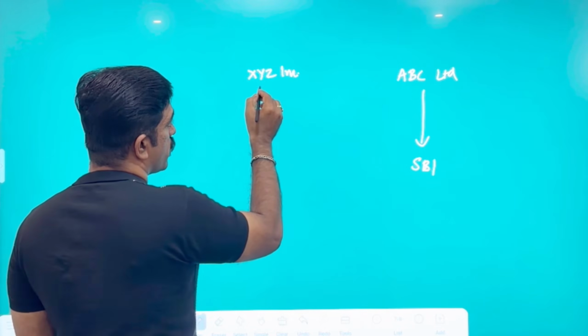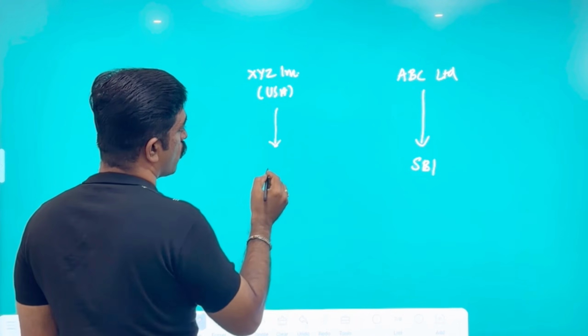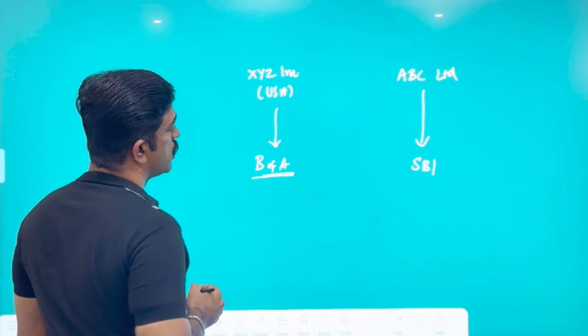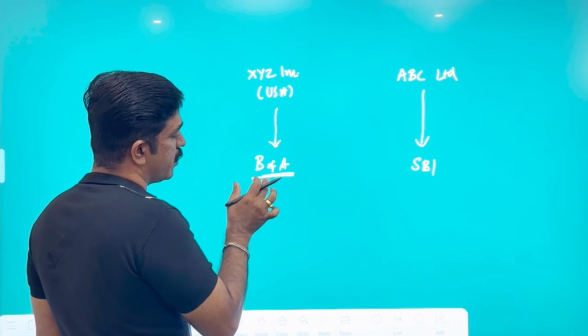This XYZ Incorporation, in order to run their show in USA, is approaching their local bank, which is Bank of America, and requesting a credit facility.